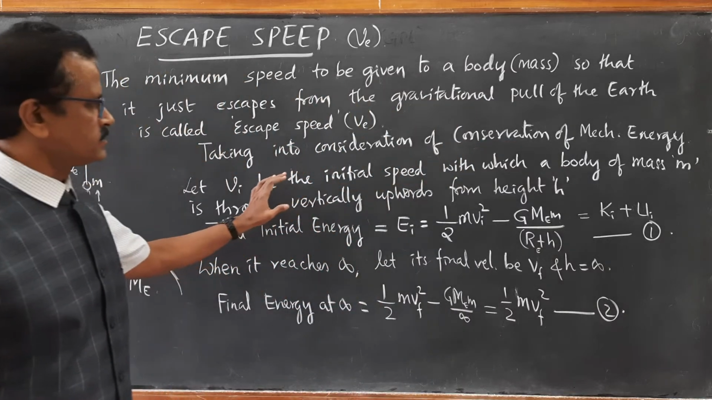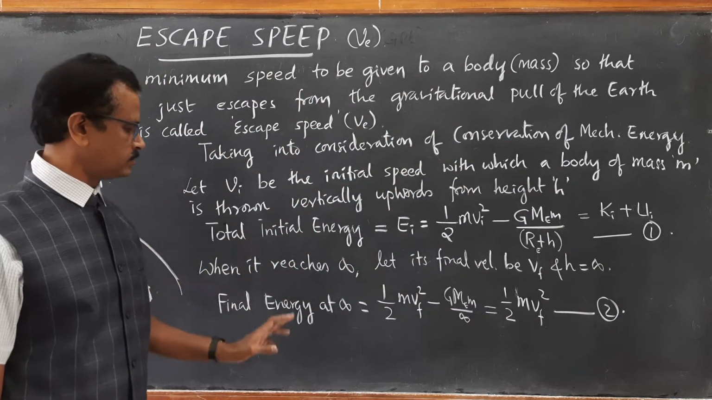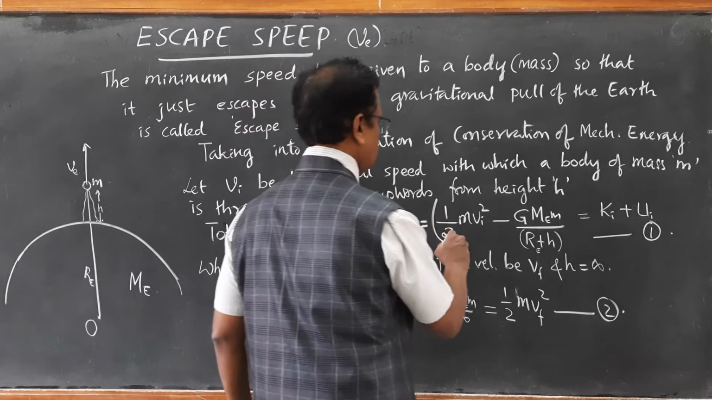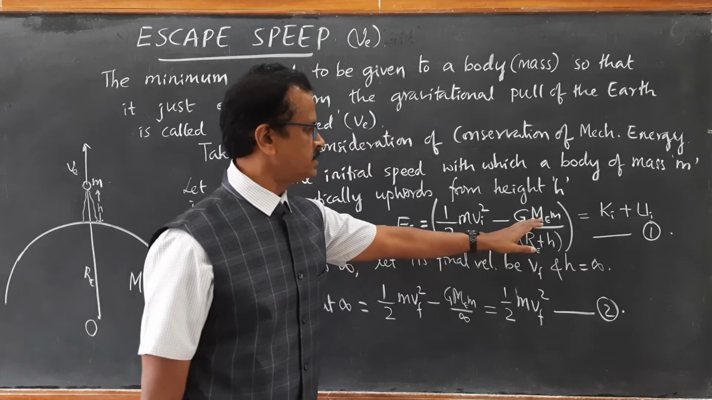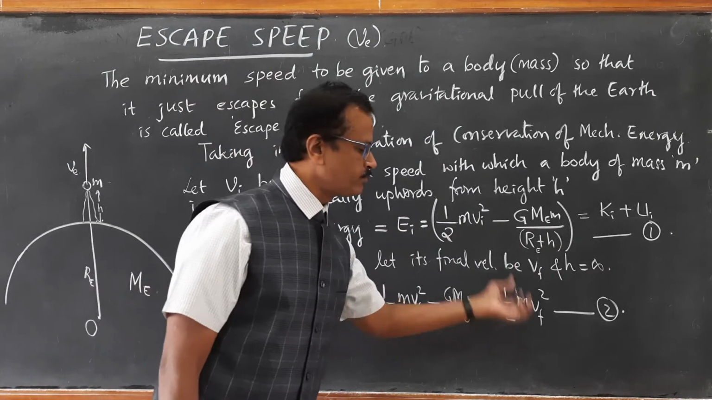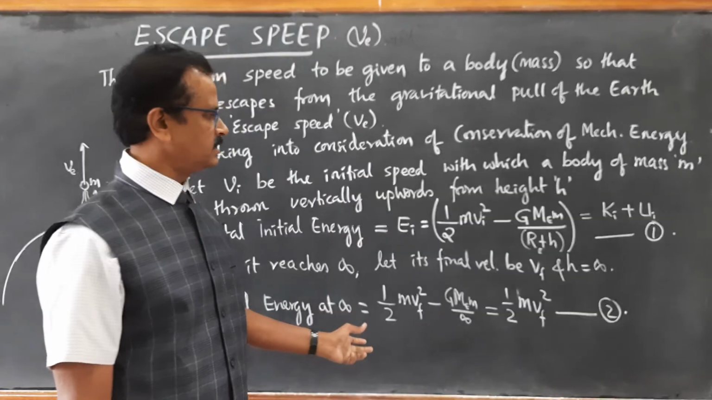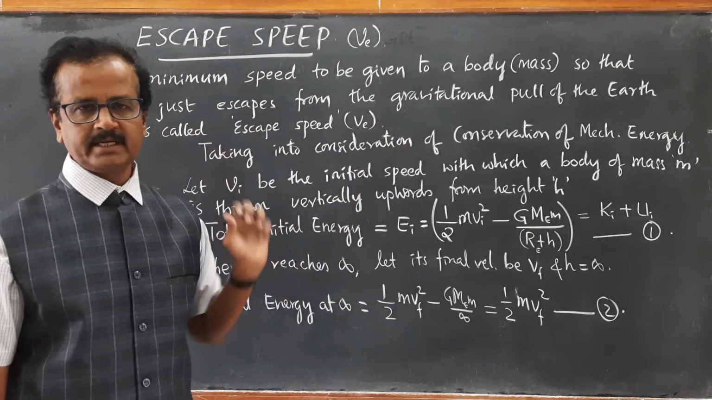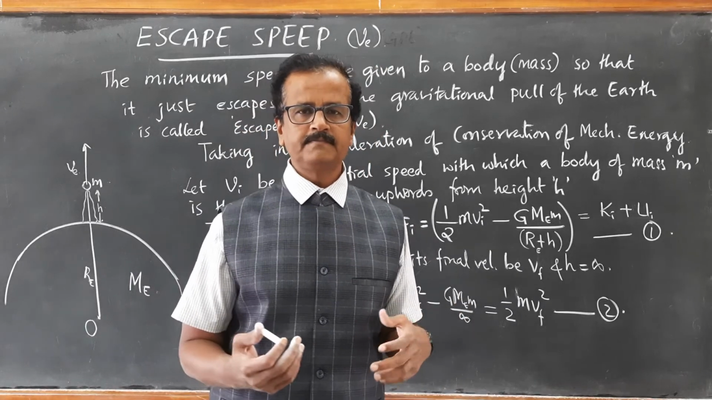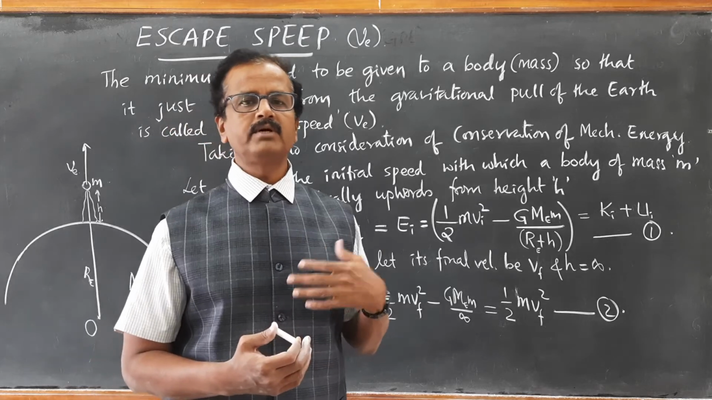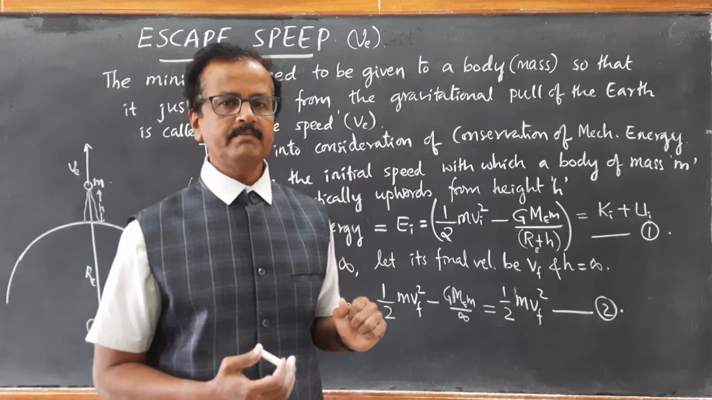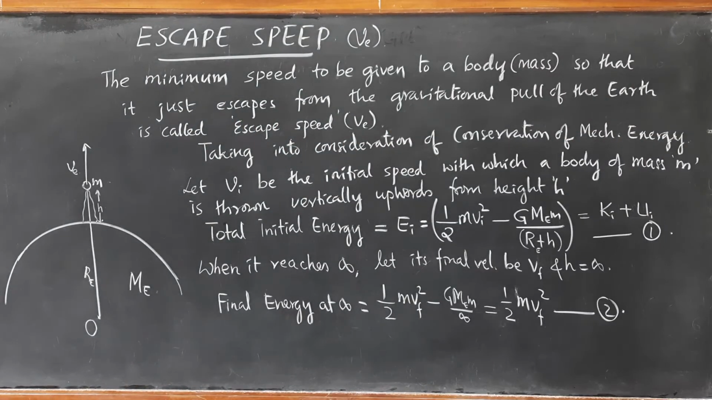So applying the law of conservation of energy, total initial energy must be equal to total final energy. So we get half mVi square minus GMEm upon RE plus H must be equal to half mVf square. That is the application of conservation of mechanical energy. Energy can neither be created nor be destroyed. It can be just transformed from one form into another form. So total initial mechanical energy must be equal to total final mechanical energy. That I will write here.